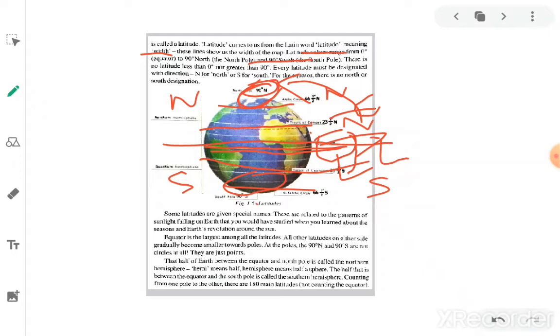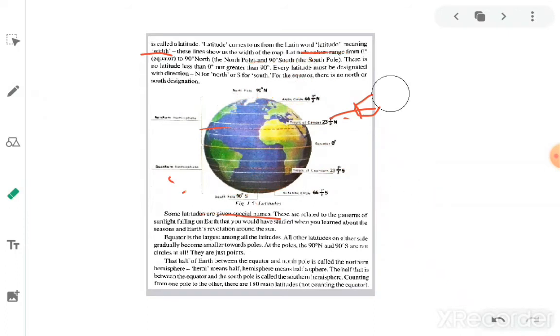Some latitudes are given special names. These are related to the patterns of sunlight falling on earth. How sunlight falls on each particular latitude, we can understand from these patterns. You would have studied this when you learned about the seasons and the earth's revolution around the sun in the 6th and 7th classes.